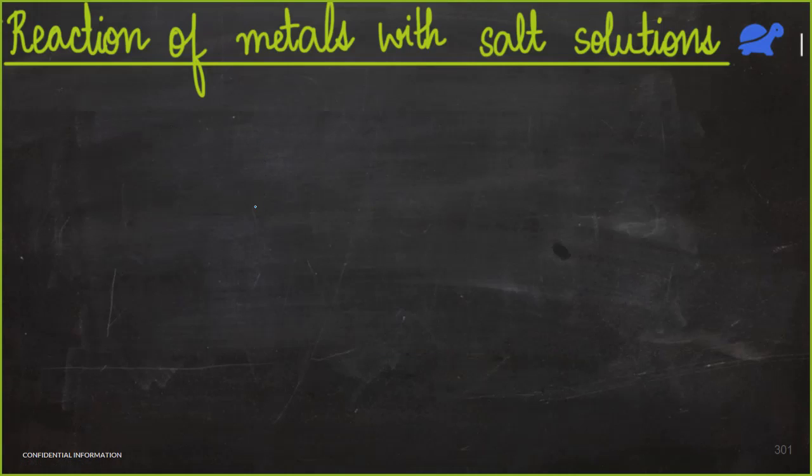Now let's talk about the reaction of metals with salt solution. This is nothing but single displacement reaction, and we saw this in chapter 1. So this would just be a revision.